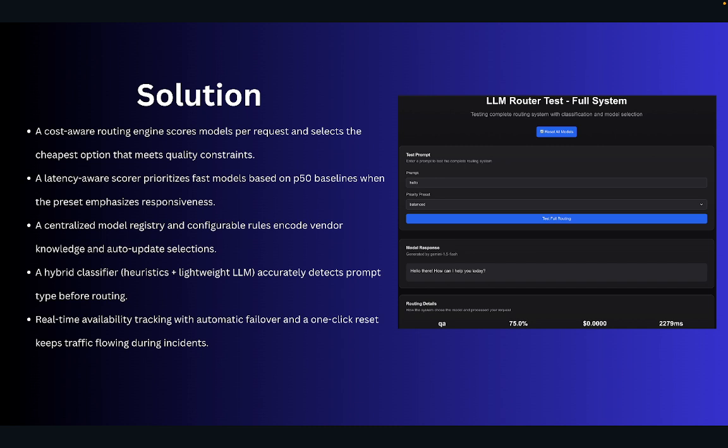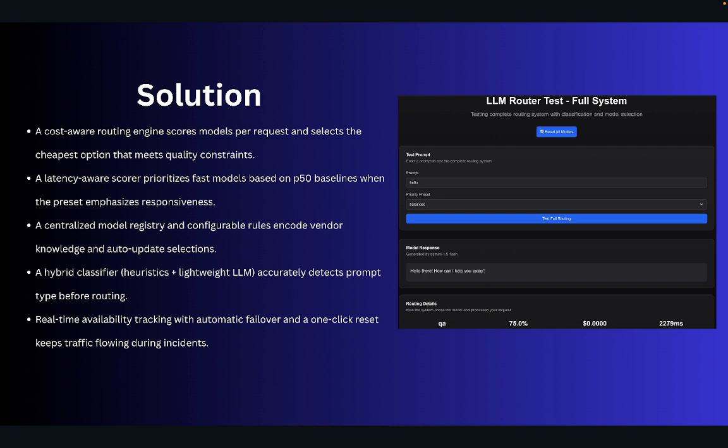So the solution is a cost-aware routing engine. It chooses the cheapest option that meets the quality, based on the category you choose. If you choose latency, it prioritizes it, as you can see, latency-aware, and also quality-aware. It has configured rules that it uses to grade. I'm going to show the presets; the quality differs from when you choose cost or latency and so on.